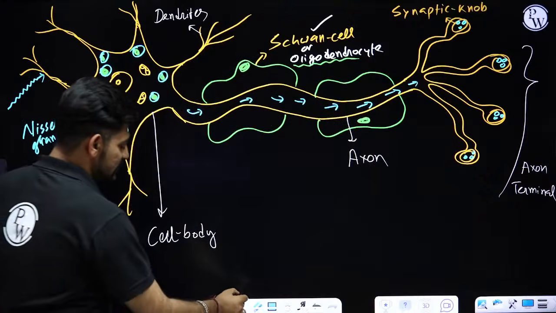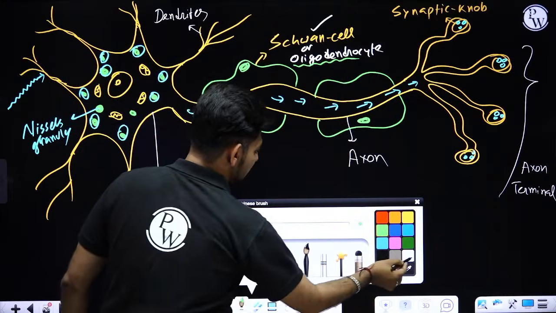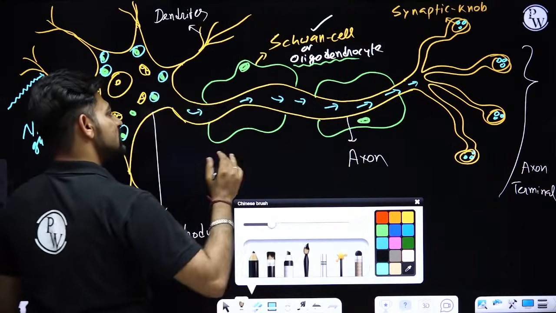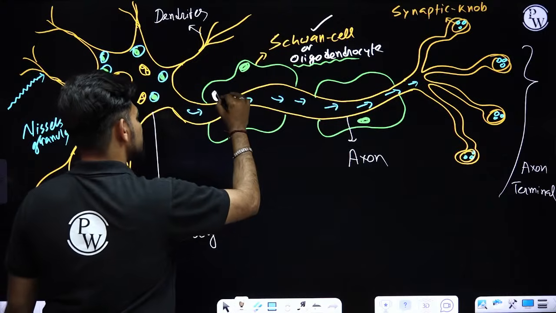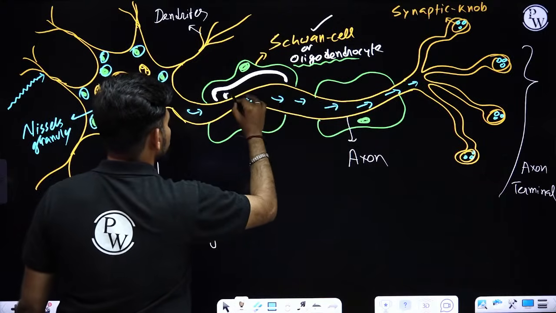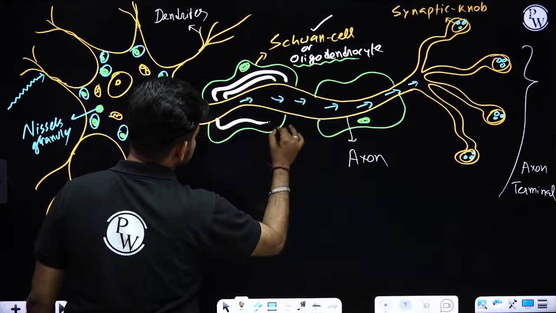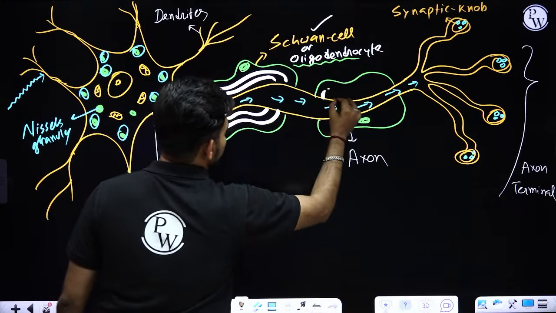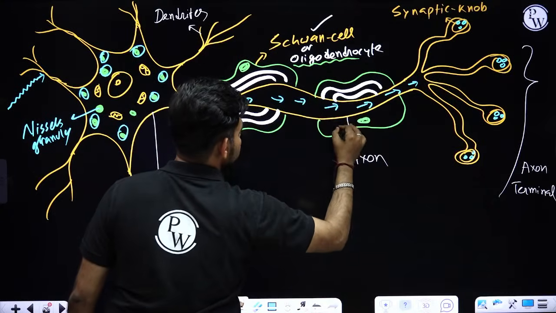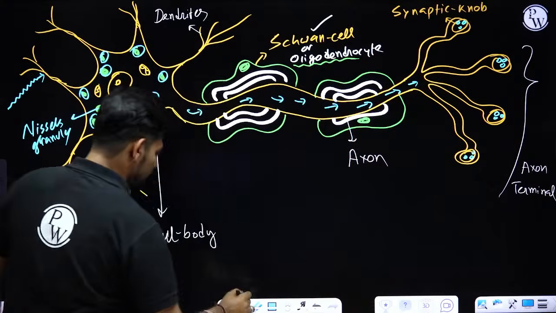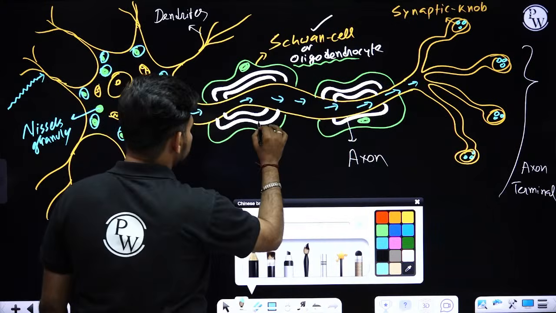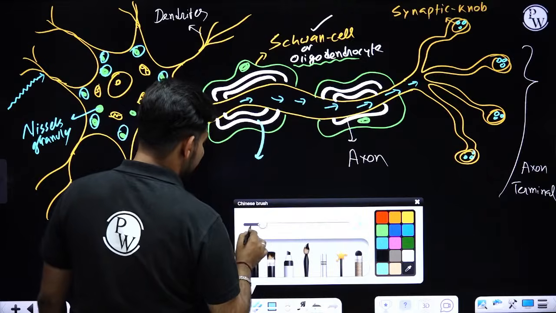Okay. And sometimes, not every time, these Schwann cells or oligodendrocyte cells will be secreting a special kind of lipid which we call sphingomyelin or simply myelin, and that will be forming another layer of covering. We call it the myelin sheath.